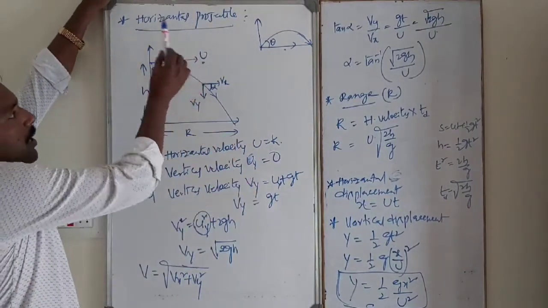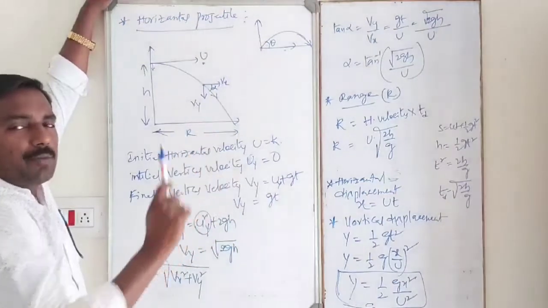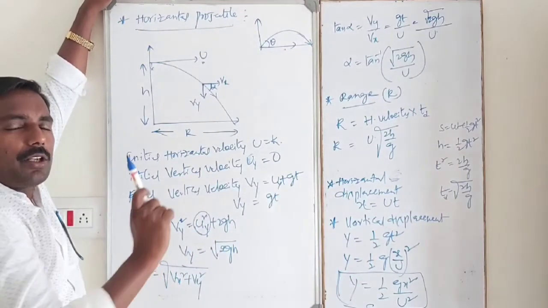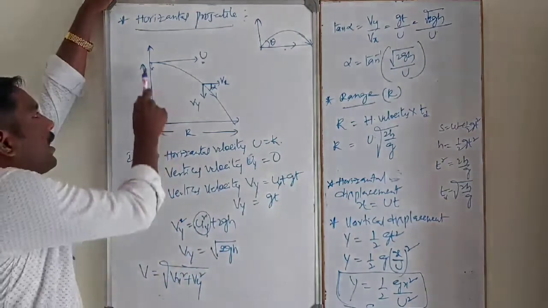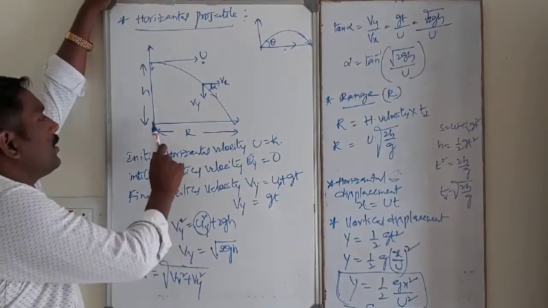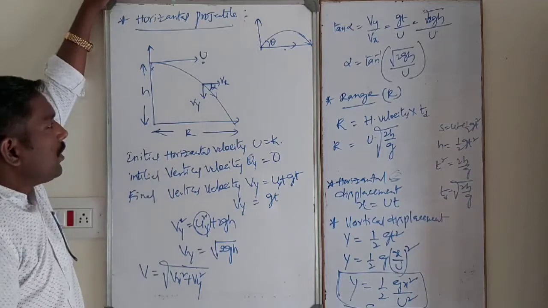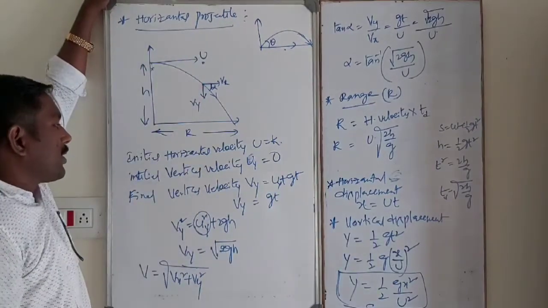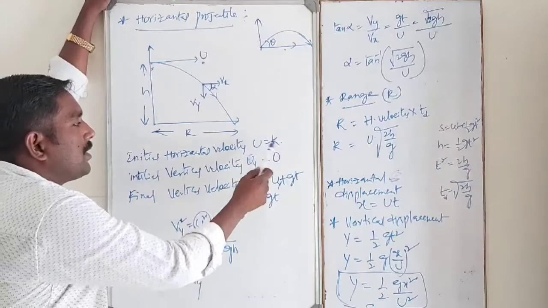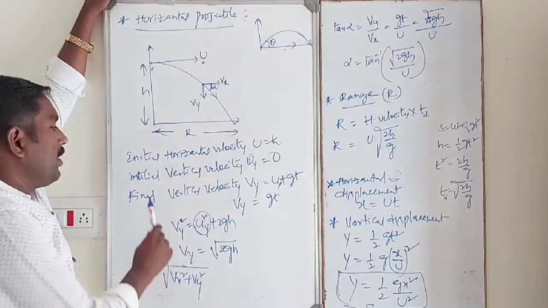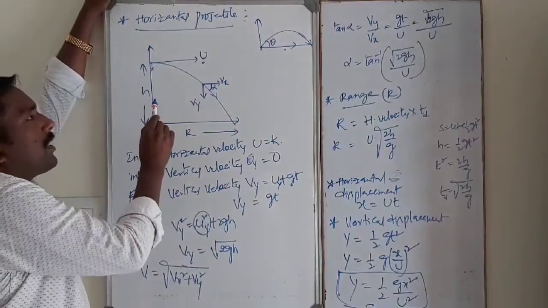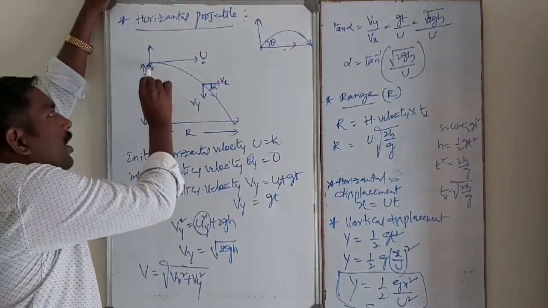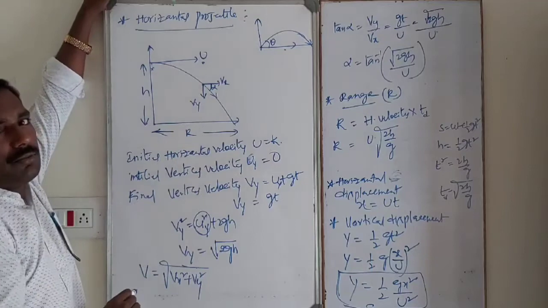So what is meant by horizontal projectile? An object thrown horizontally, thrown into space along a horizontal from a certain height. That is nothing but a horizontal projectile. So initial horizontal velocity is nothing but u, that is constant. Initial vertical velocity is equal to 0, because initially horizontal velocity is there but vertical velocity is not.